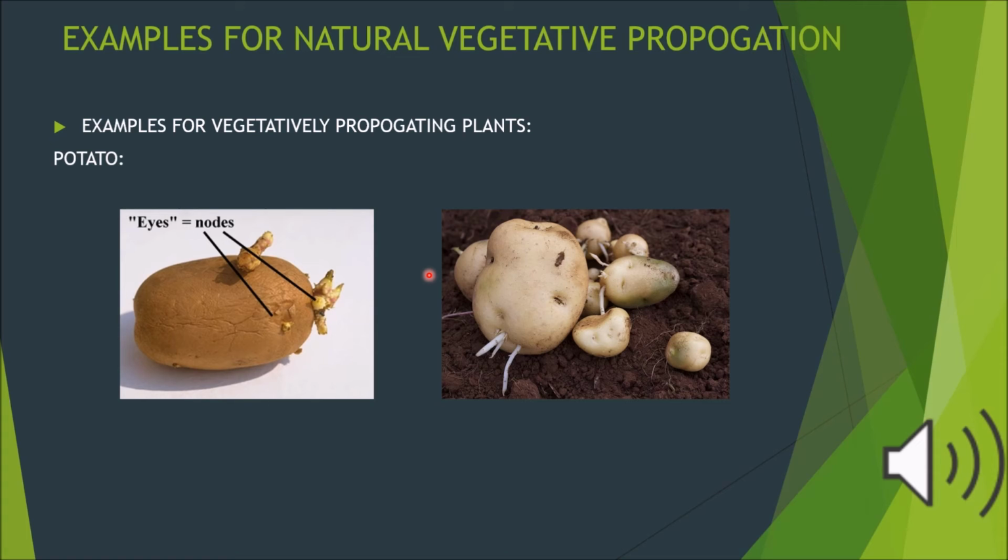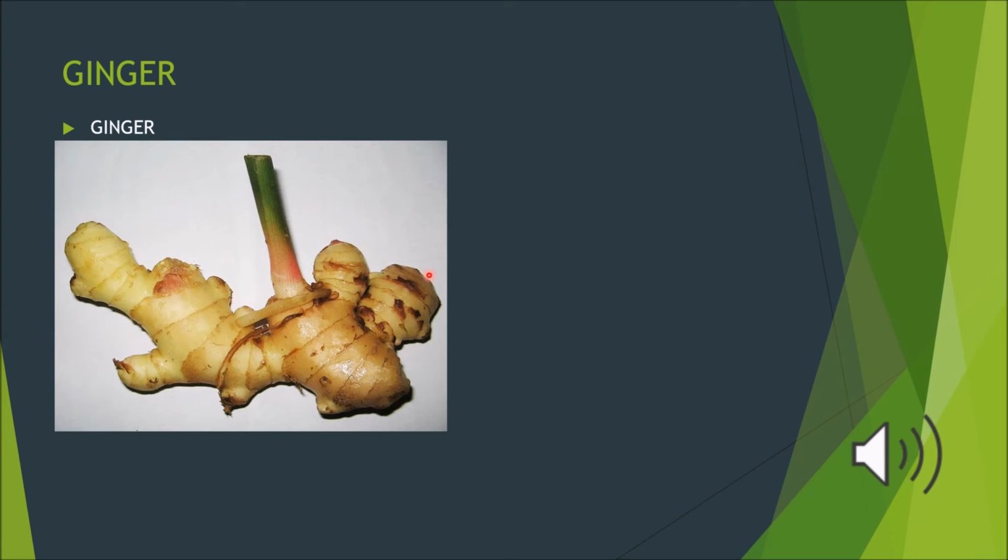Let us look at some examples of vegetative propagation in plants. This is potato. In this picture you can see that there are several buds present on the surface of the potato. These buds are called the eyes of the potato. Each piece of potato bearing an eye on its surface is planted into the soil. It will develop into a new plant. This is one example of natural vegetative propagation that happens in plants. In ginger also asexual reproduction happens. Here the underground stem is modified into a rhizome, produces new buds and grows into new plants. Like potato and ginger, all these are underground stem modifications.